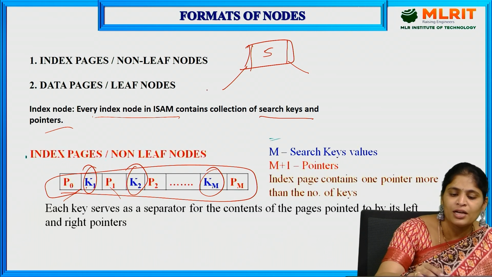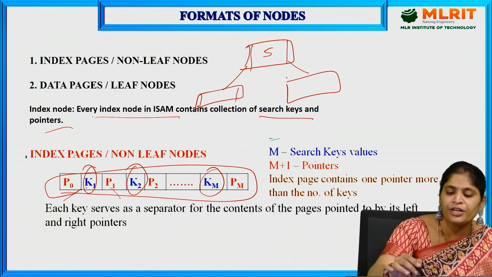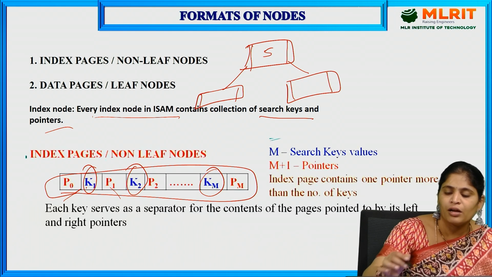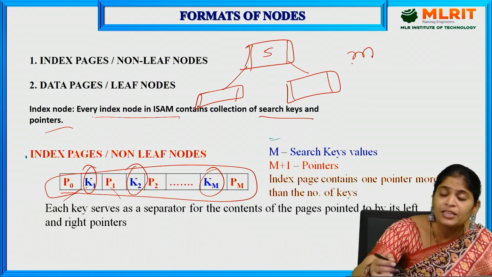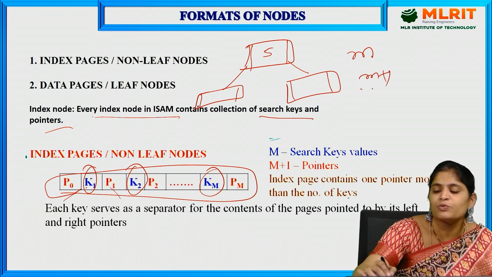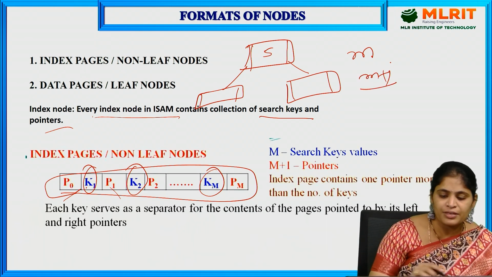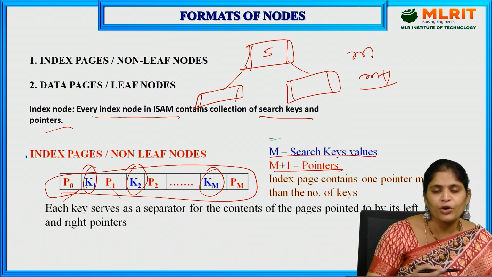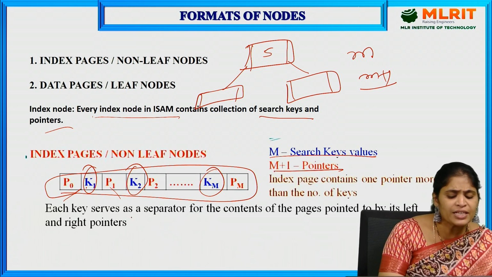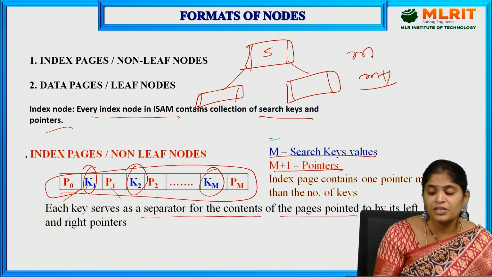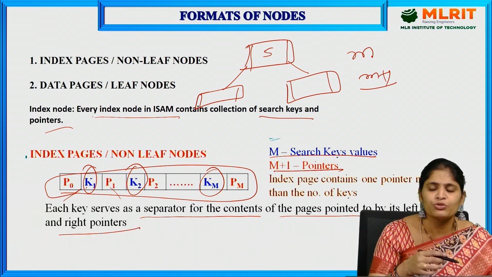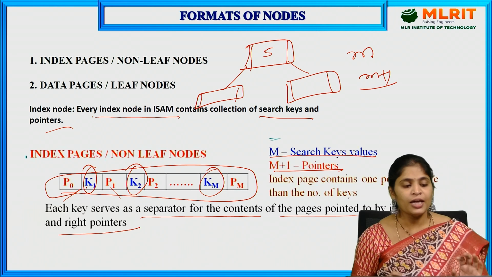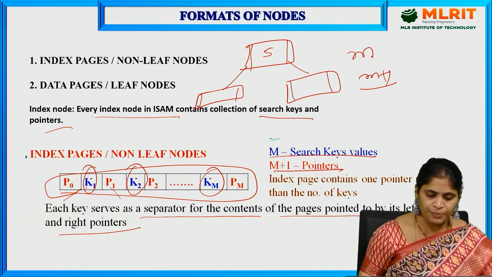The left pointer covers the less-than values, and the right pointer points to the right subtree. So if there are m keys, how many pointers will be there? M plus 1. An extra pointer will be present. Each key serves as a separator for the contents of pages pointed to by its left and right pointers. That is the basic structure of an index page.